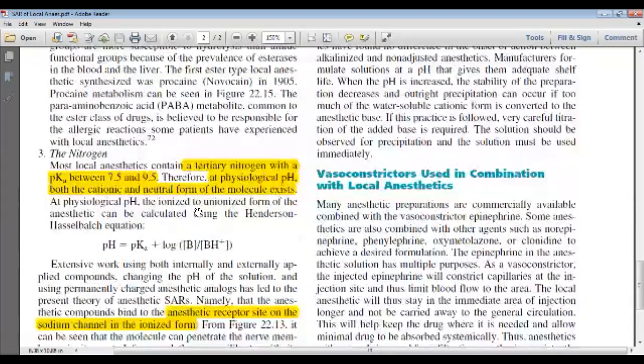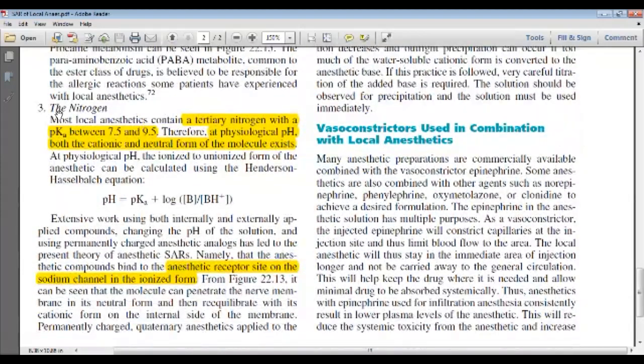Then the last part is the hydrophilic part, where the pKa must be between 7.5 and 9.5. The condition is that cationic and neutral forms must be present. It must be cationic inside the cell, whereas outside the cell it must be uncharged.